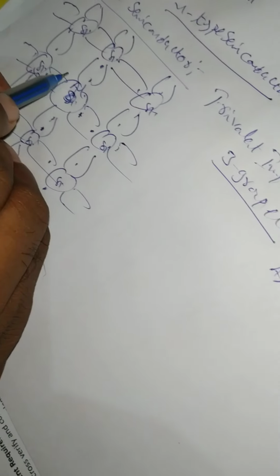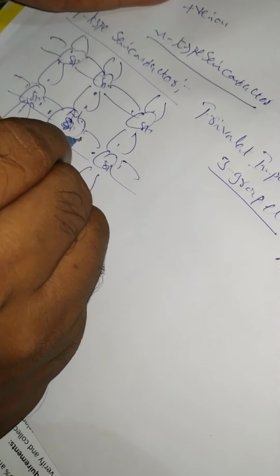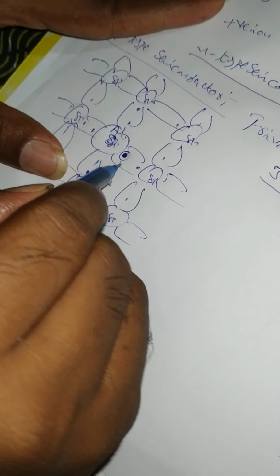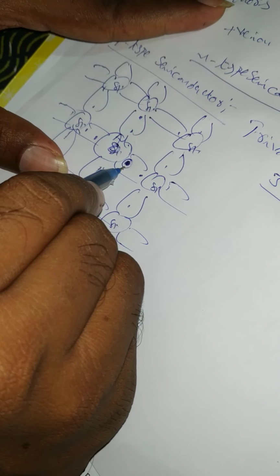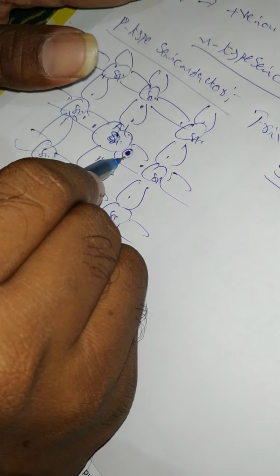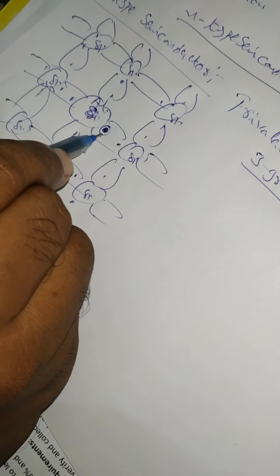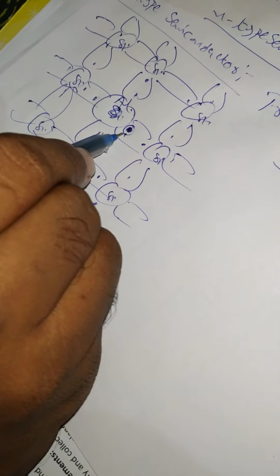So out of 4 covalent bonds, 3 covalent bonds will be formed. 1 covalent bond will lack an electron, that is, 1 covalent bond will be incomplete. But this incomplete covalent bond is not equal to a hole. The requirement for silicon is 4, but we are substituting aluminum, a 3 valence atom. Out of 4 covalent bonds, 3 are formed as usual. 1 covalent bond remains lacking an electron, but we can't recognize that lack of electron as a hole.